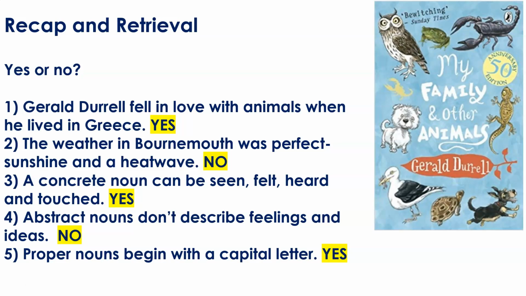From yesterday, yes, a concrete noun can be seen, felt, heard, and touched. So table, cup, body, hair, dog. These are all concrete nouns because we can see them, feel them, hear them, or touch them in some capacity. So that's a yes. Now, I hope you got this one. The little tricky word here was the don't. Abstract nouns don't describe feelings and ideas. Well, the answer there would be no, because they do. If it said they do describe feelings, that's what we want.